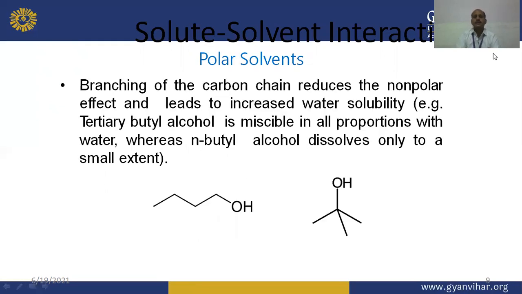Branching of the carbon chain reduces the non-polarity effect. It leads to increased water solubility, like tertiary butyl alcohol, which is miscible in all proportions with water, whereas n-butyl alcohol dissolves only to a small extent. So branching of the carbon chain also reduces the non-polarity effect.